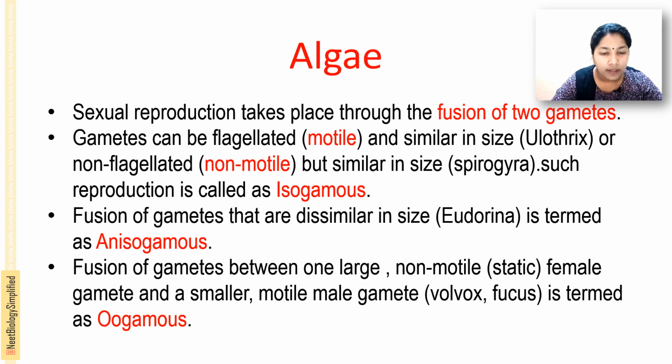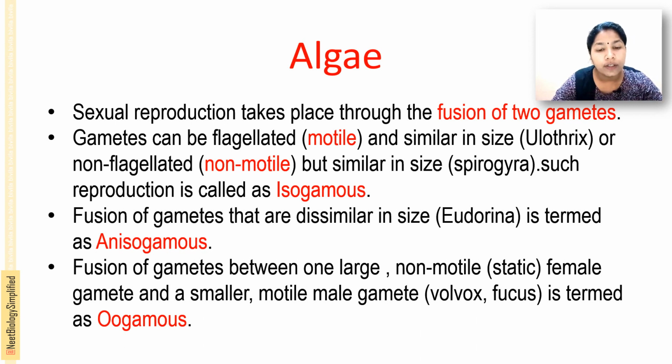Okay, we told that reproduction is by 3 modes: vegetative, asexual, sexual. Vegetative reproduction is by fragmentation, where each fragment develops into a thallus. The next is asexual reproduction, mainly by the formation of zoospores, which are flagellated or motile spores that germinate and form a new plant.